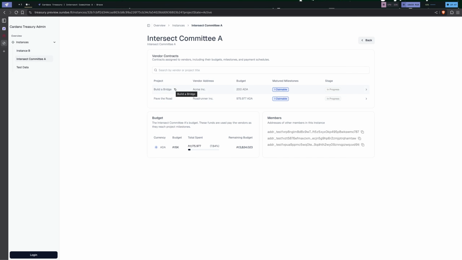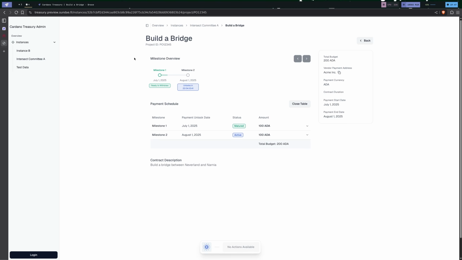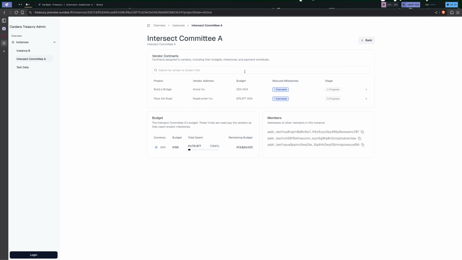Now, if I click into one of these projects, you can see an overview of the milestones, which ones are ready to withdraw, and which ones unlock in the near future. You can expand each of these to see descriptions of the milestone criteria. And we're still iterating with Intersect on exactly what metadata should appear here. So that's pretty much all I can do without a wallet connected.